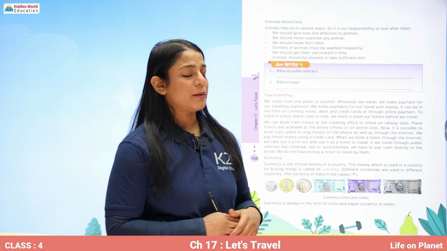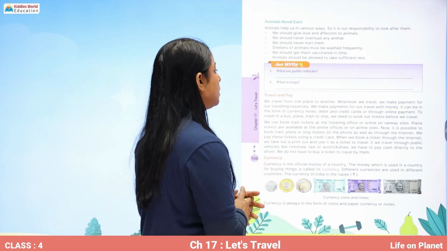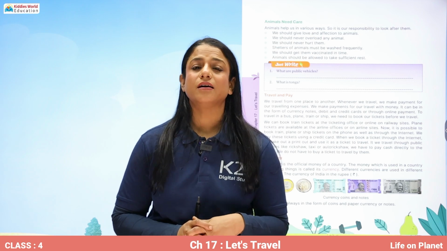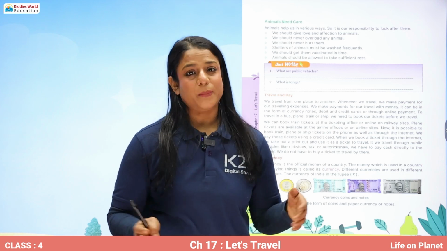Now let's write what are public vehicles. Public vehicles are the vehicles which are used by common people and are not owned by any particular person. What is Tonga? Tonga is a vehicle drawn by horse.